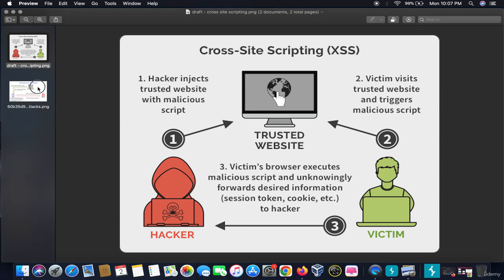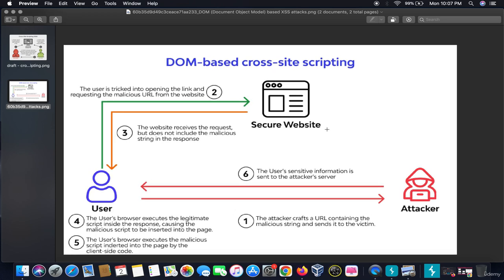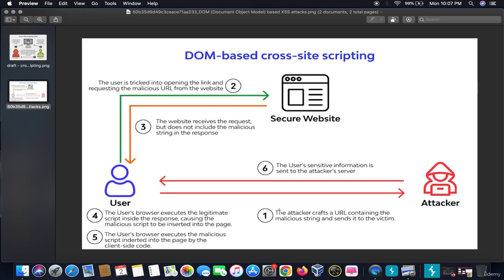The last one is DOM based XSS, which is a bit tricky. So let me explain it with the help of an example. Firstly, the attacker crafts a URL containing the malicious string and sends it to the victim, right? Then the victim opens the link with the malicious URL from the website. Then the website gives a response which does not contain the malicious string, right? Till here the process is neutral. Then the browser executes the legitimate script inside the response received from this website, causing the malicious script sent by the hacker to the user to run, and the user is hacked.